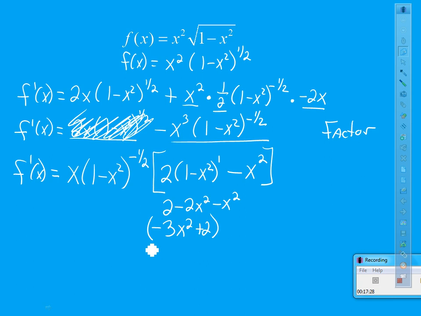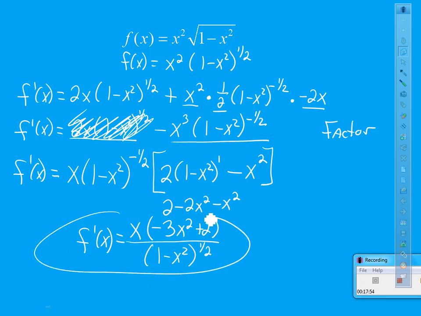I also have in the numerator an x. This 1 minus x squared to the negative 1/2, since it's got a negative power, it goes in the denominator. So I have 1 minus x squared to the 1/2, and that is what the derivative is. Don't lose count of what that really is. What is that? It's an equation to tell you the slope of the tangent line wherever you would like to know it. Just as our numbers get complicated enough, we lose track of that.